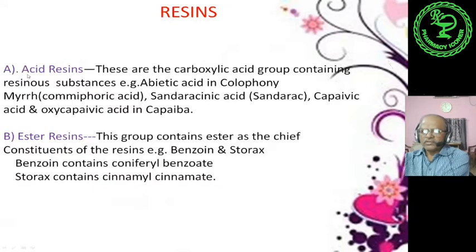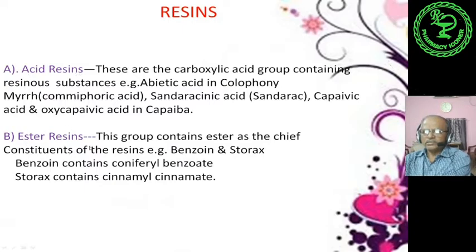Now we'll discuss the first one, that is acid resins. Acid resins are carboxylic acid group containing resinous substances. There is abietic acid present in colophony, commiphoric acid present in myrrh, sandaracinic acid present in sandarac, and copaivic acid and oxycopaivic acid present in copaiba. These are all organic acids, carboxylic acids, that is why they are called acid resins.